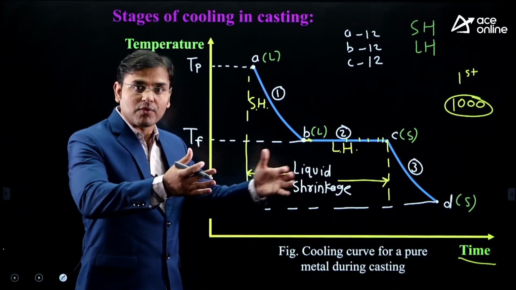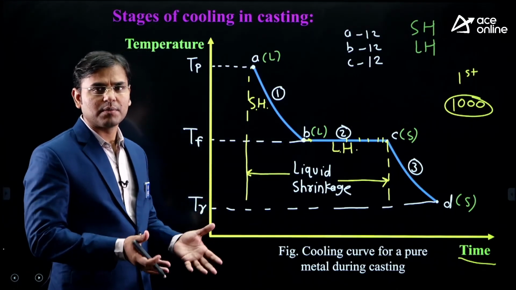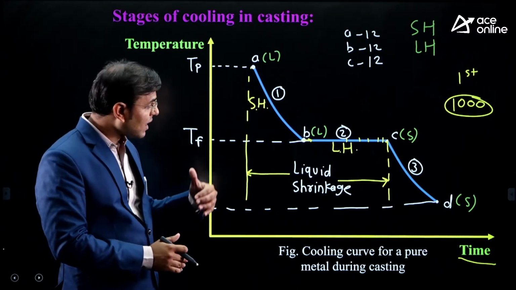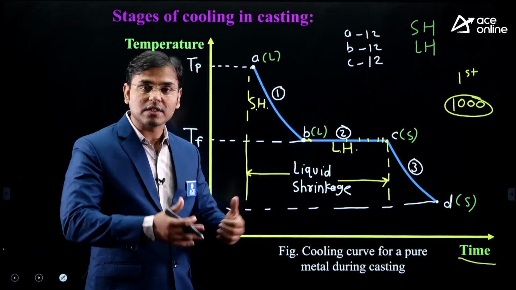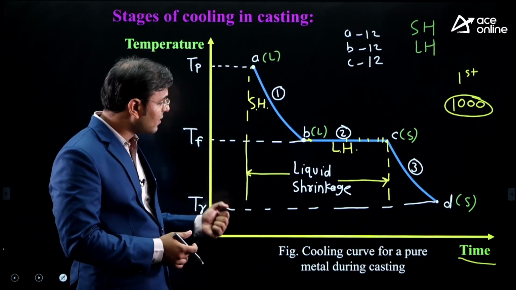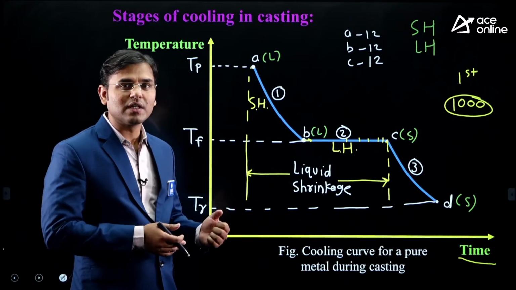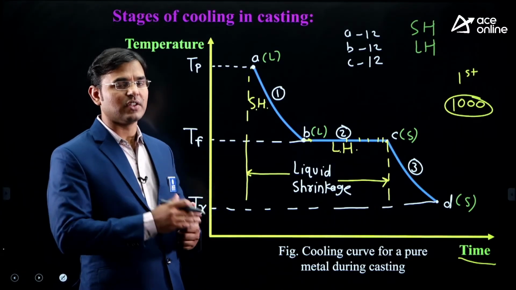Vibrations are given and the sand starts breaking, and after the breaking we get the casted component. When we start the breaking, stage 3 is happening there on the vibration mesh. And there the size of the casted component changes from 12 centimeter to 11 centimeter.